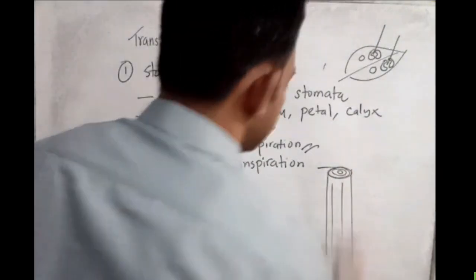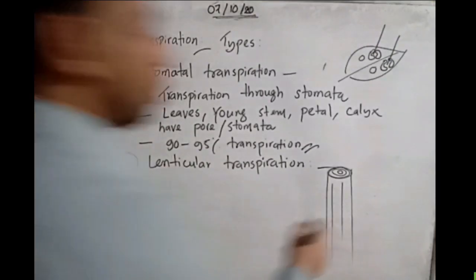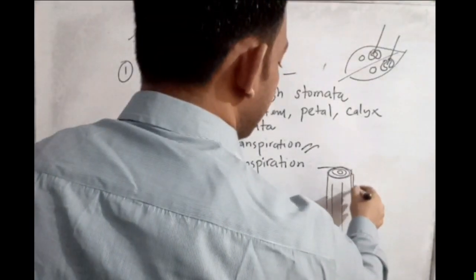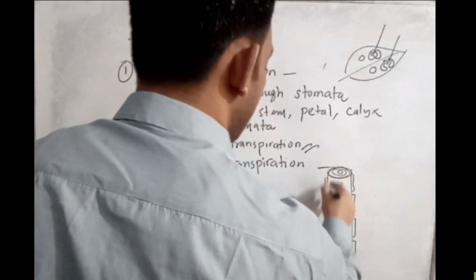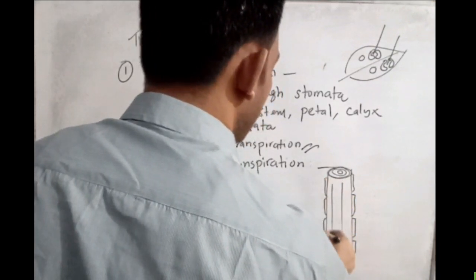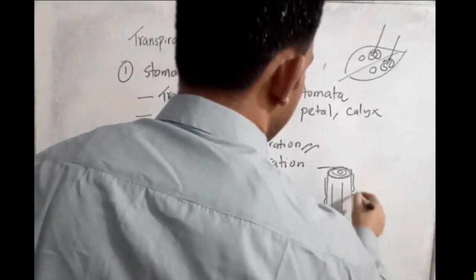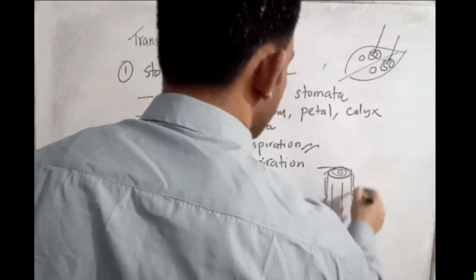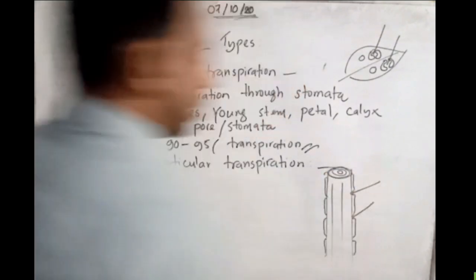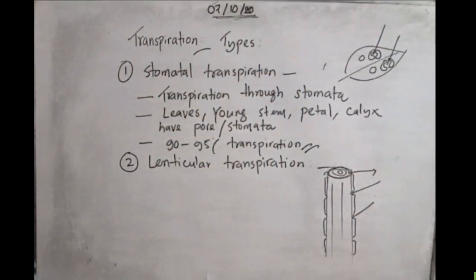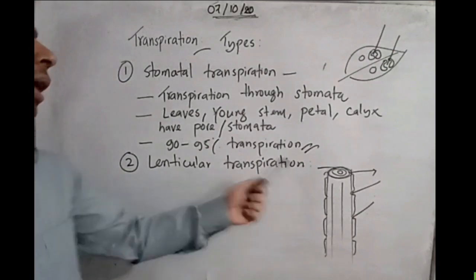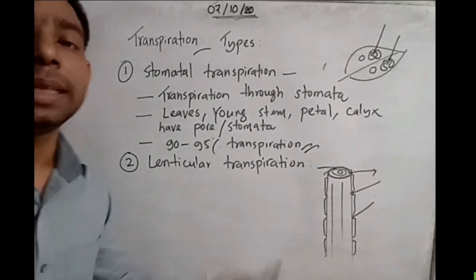And not only that, in secondary growth we have seen the bark can break down. You can see some pores created around this part. If that part of the stem is sealed outside, how can the stem or lenticel ensure transpiration? Now we will understand.